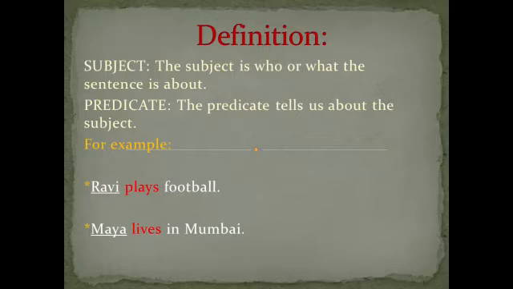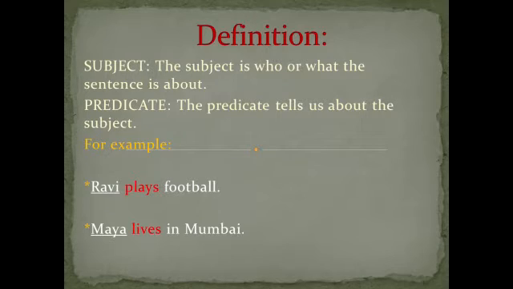Now, what is a subject? The subject is who or what the sentence is about, or the part of a sentence that talks about a noun is the subject of the sentence. And what is a predicate? The predicate tells us about the subject. The other part of the sentence that tells us about the subject is the predicate of the sentence.